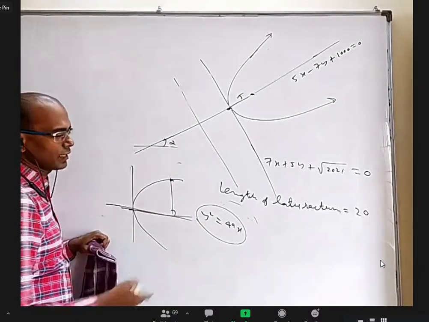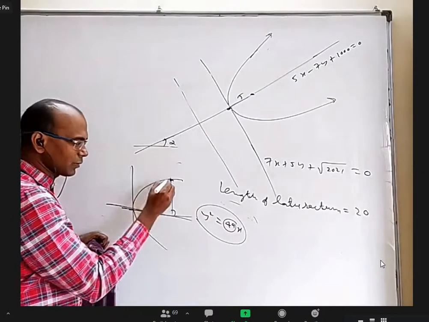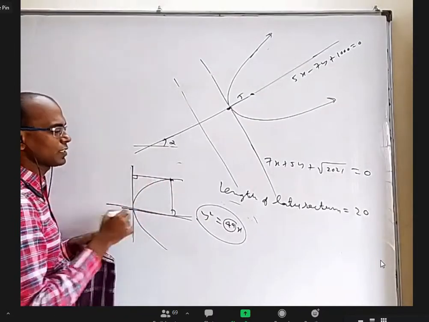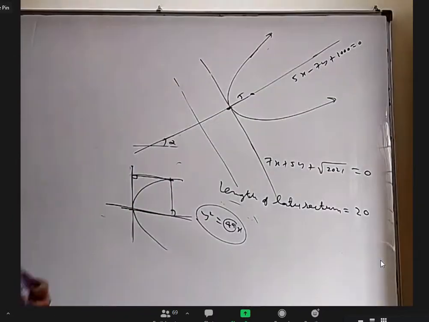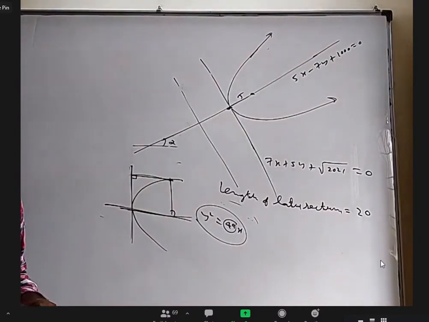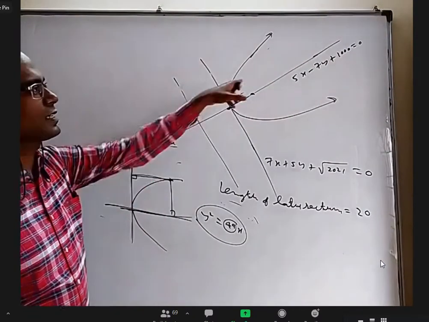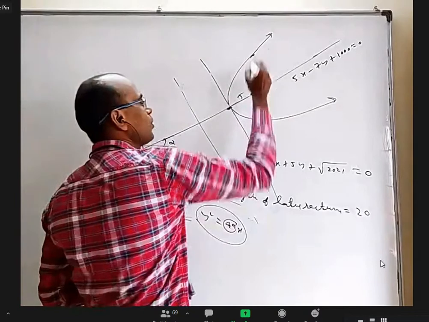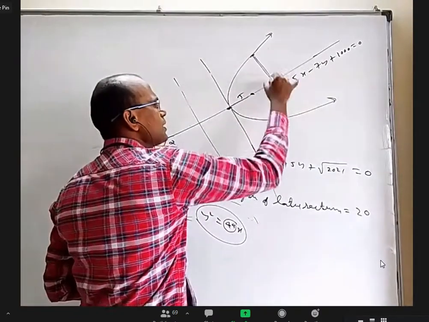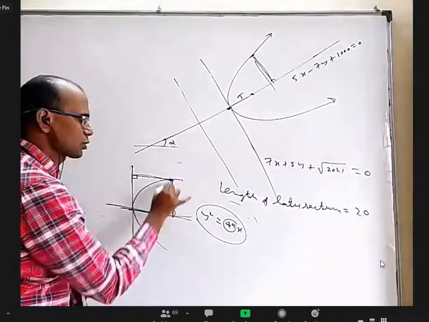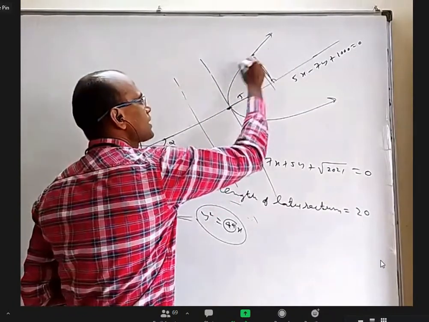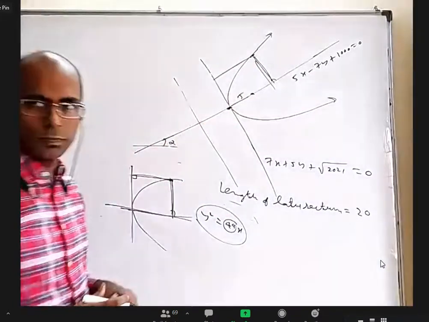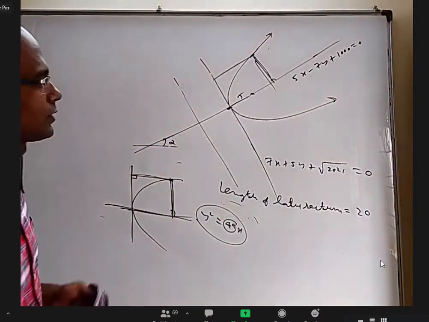The square of that is 4a, the length of latus rectum, into the distance to this line, which is the tangent at the vertex. Am I correct or wrong? Yes, sir. In the same way, can you say for this parabola also, take any point, this perpendicular distance square should be the length of latus rectum into this distance or not? Yes, sir. That's it, we got the answer.